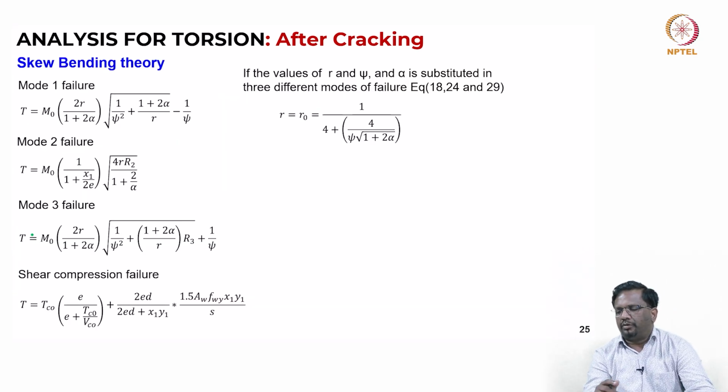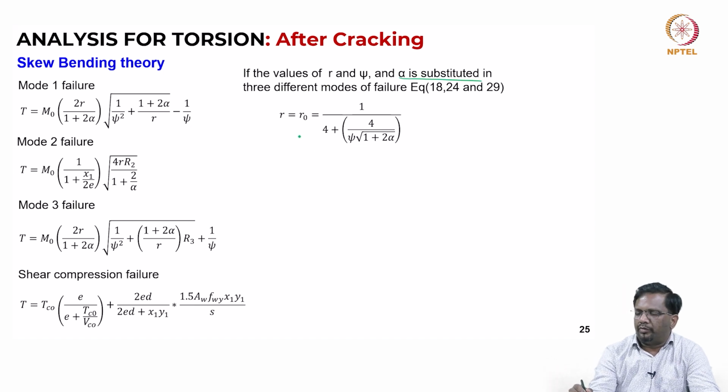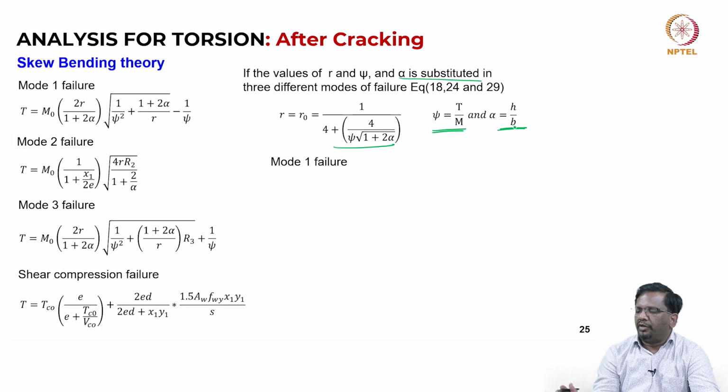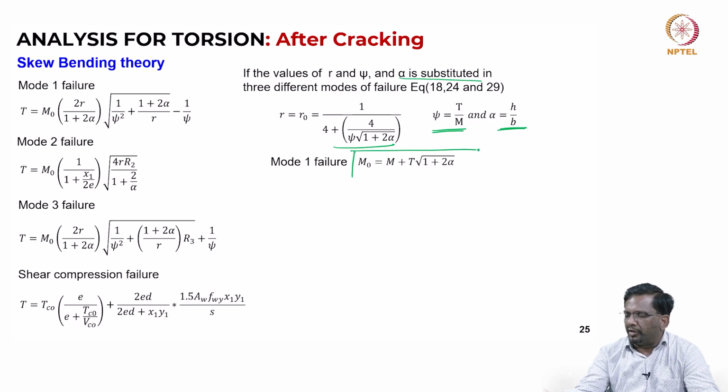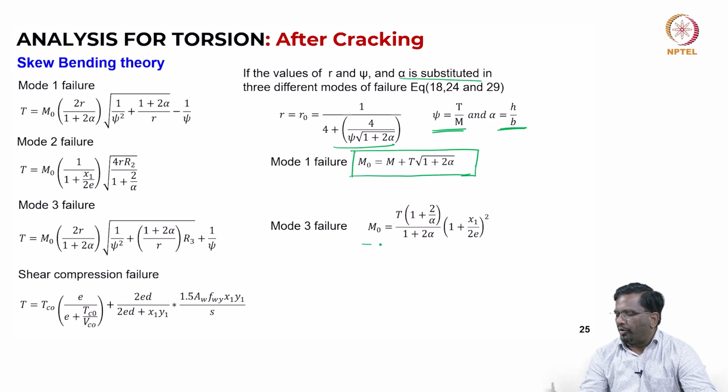Okay. So, if the values of r and psi and alpha are substituted for common range of sections, then r becomes r naught as this. And if you substitute psi equal to T by m and alpha equal to h by b, like what we have seen, and assume some values for mode 1 failure. So, this is why it is important. Finally, we wanted to prove that m naught is m plus t into square root of 1 plus t alpha, or in other words, for mode 3 in the same way, m naught is this.